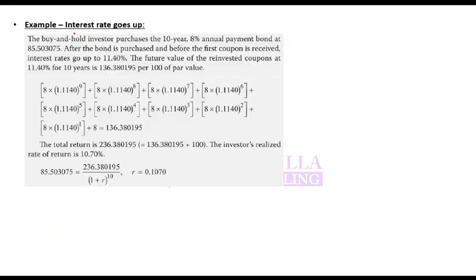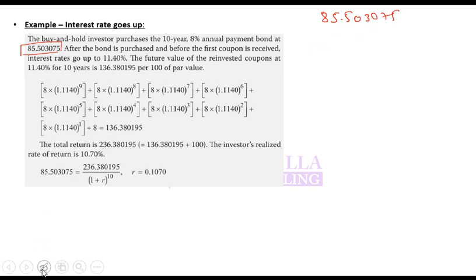Going to the example. In this example, the assumption is that interest rate goes up. The buy and hold investor purchases a 10-year, 8% annual coupon bond at 85.5. Buy and hold means that he will buy and hold till maturity. After the bond is purchased and before the first coupon is received, interest rate goes up to 11.4%. If interest rate goes up, price will go down and reinvestment return will increase. So what will now be the return? How much did he purchase it for? He purchased it for 85.503075. This is the present value, or the investment which he has made.